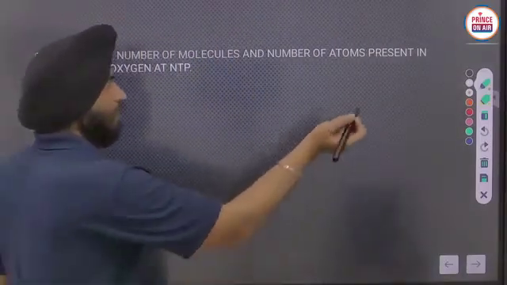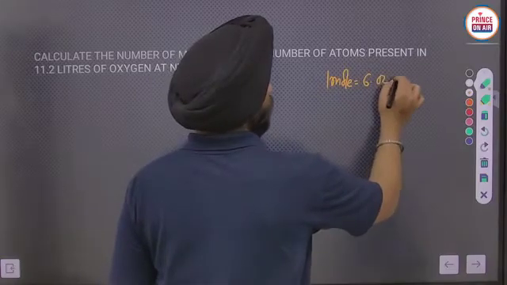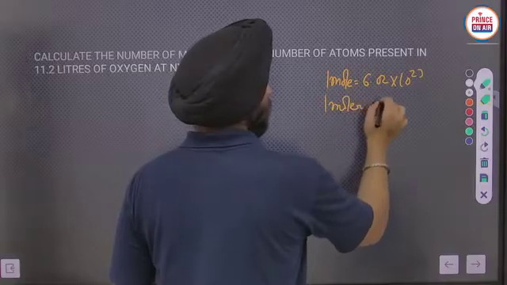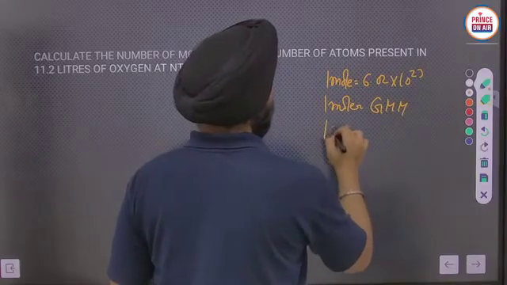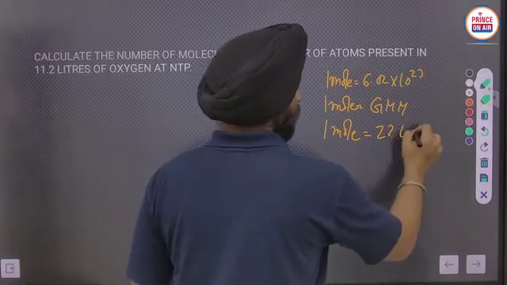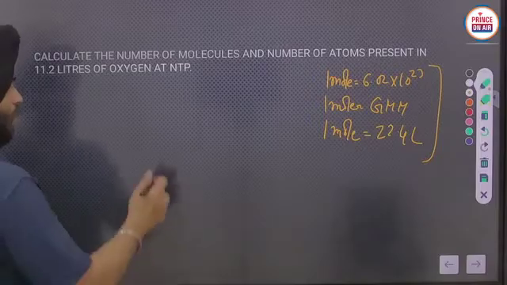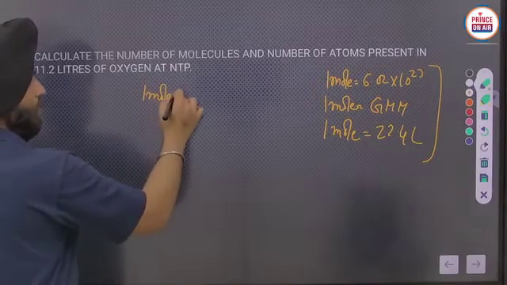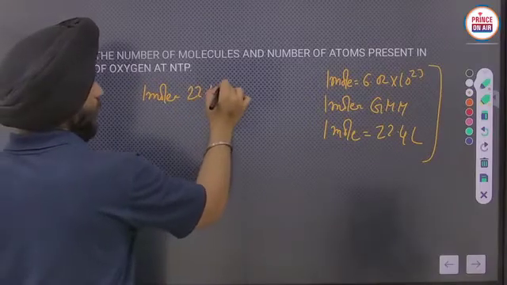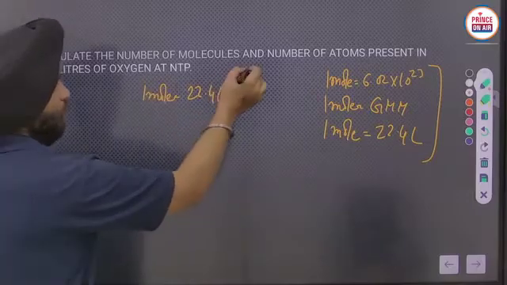Now once again we have to write 1 mole is equals to 6.02 into 10 raised power 23, 1 mole is equals to gram molar mass, 1 mole is equals to 22.4 liter. Clear? Like in this way.